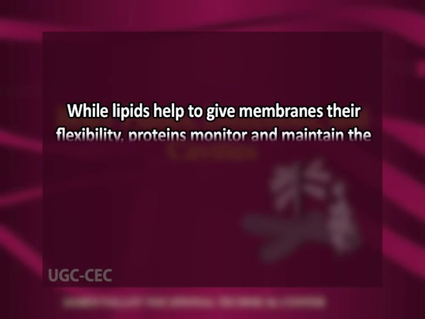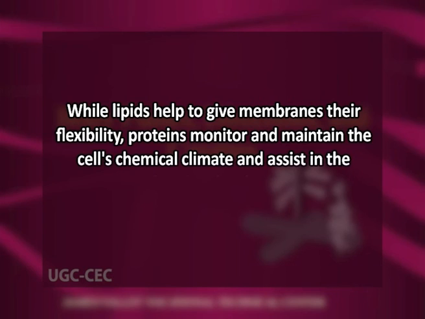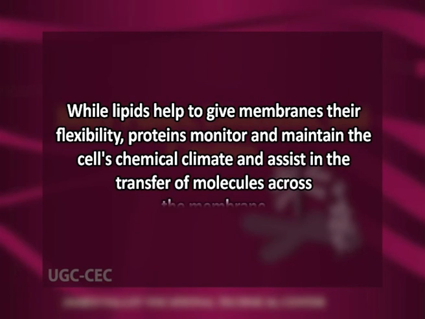The cell membrane, also called the plasma membrane, is a thin semi-permeable membrane that surrounds the cytoplasm of a cell. Its function is to protect the integrity of the interior of the cell. The cell membrane is primarily composed of a mixture of proteins and lipids. While lipids help to give the membrane its flexibility, proteins monitor and maintain the cell's chemical climate and assist in the transfer of molecules across the membrane.